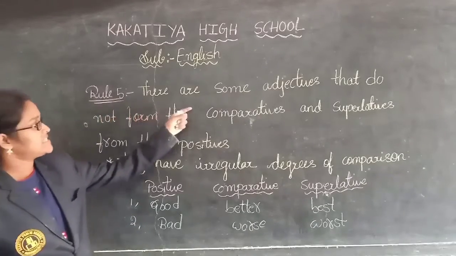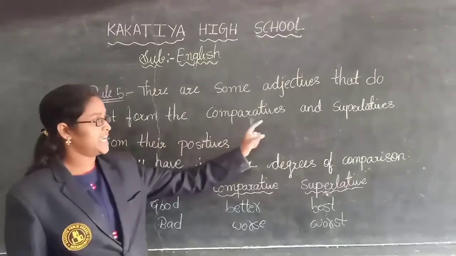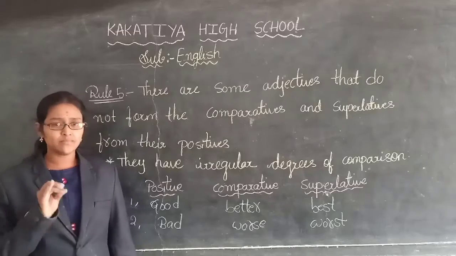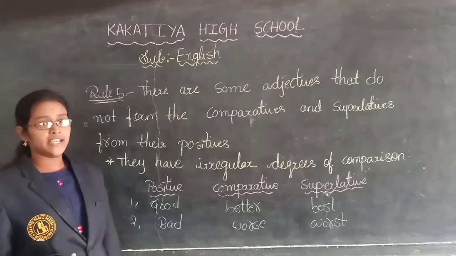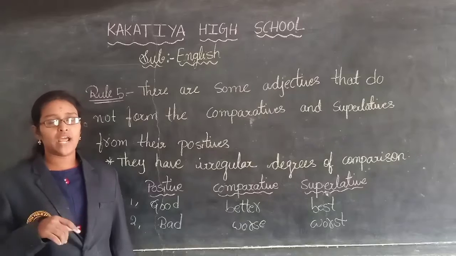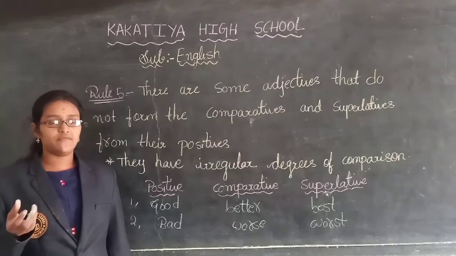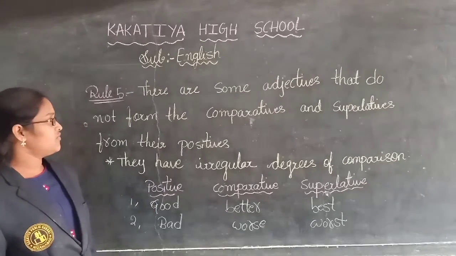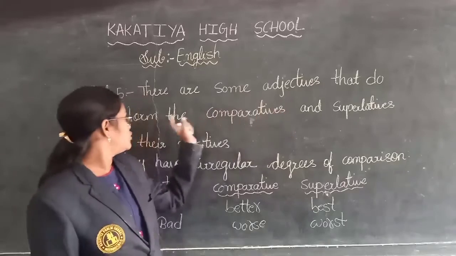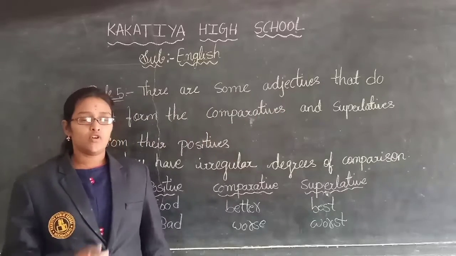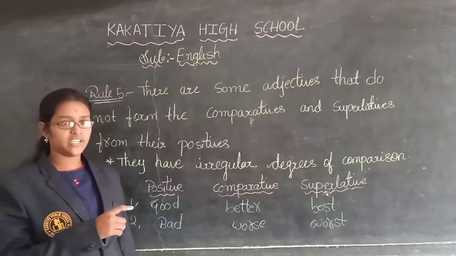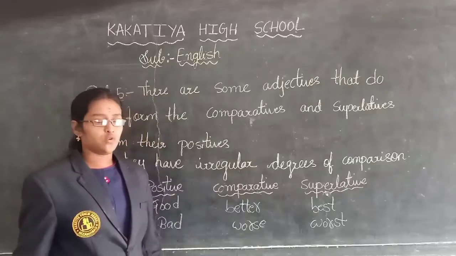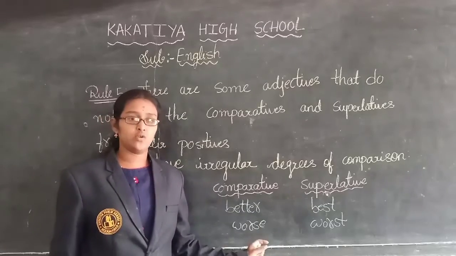What is that? There are some adjectives that do not form the comparatives and superlatives. As we have learned in rule 1, rule 2, rule 3 and rule 4, there are some changes. Whenever we write comparative and superlative, we add more and most, and we eliminate some letters and add some other letters. But in rule 5, what is that? There are some adjectives that do not form the comparative and superlatives. Whatever adjective word we write in the positive degree will never be repeated in comparative and superlative. We'll write some other words in comparative and superlative.